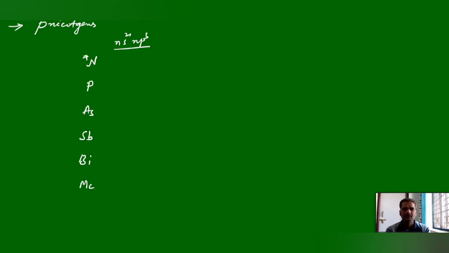Next, one by one, you can apply the magic numbers, that is 2, 8, 8, 18, 18, 32, to identify the atomic numbers of the respective group elements. 2 for the first period is over. Next, 7 for nitrogen; to get phosphorus you have to add 8, that is 15.